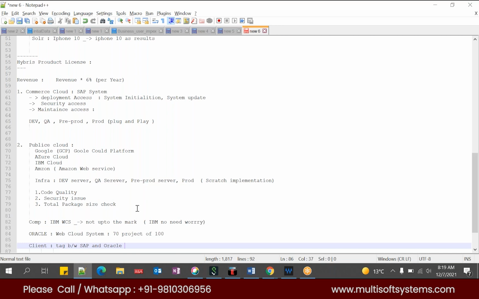To do that, they have to do an integration from the SAP ECC system to the Hybris system, which is very straightforward. We have something called Data Hub. Using the Data Hub, or direct REST API calls, we can do this integration. That is a major advantage of using the Hybris system.